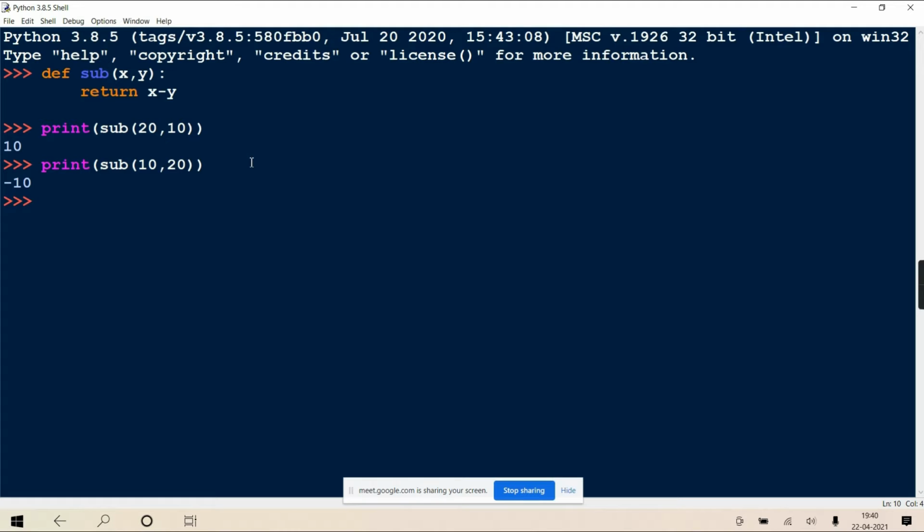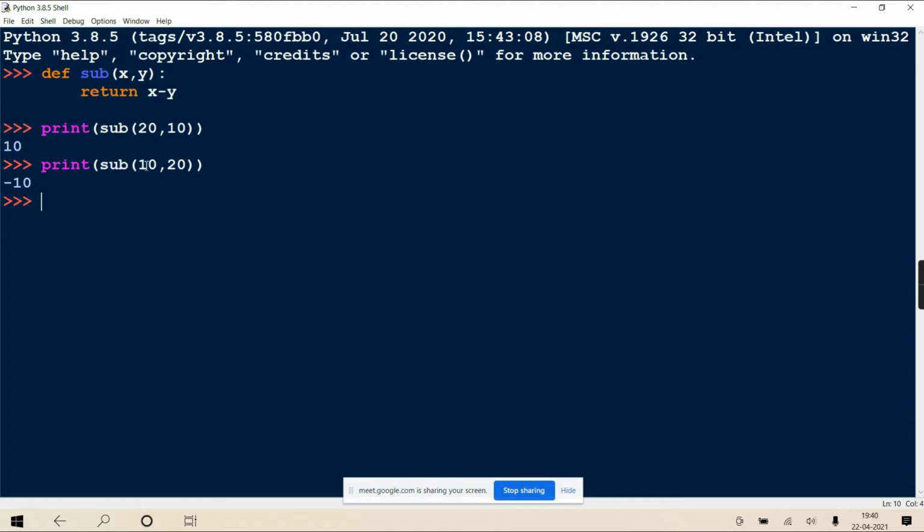So what is the speciality of positional? I hope you are clear with it. Here there are two important points you have to remember. One, the number of actuals and the number of formals has to be the same. And second, there is a 1:1 correspondence between the formal and the actual. Formal and actual establish a 1:1 correspondence. So the first actual corresponds with the first formal, second with second, and so on.